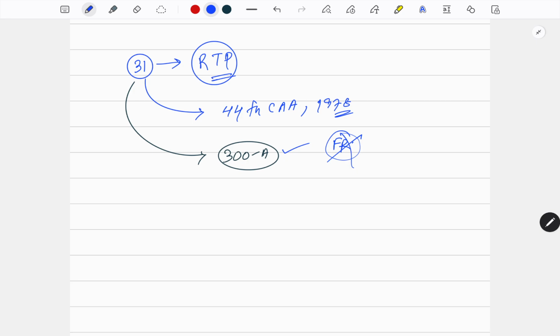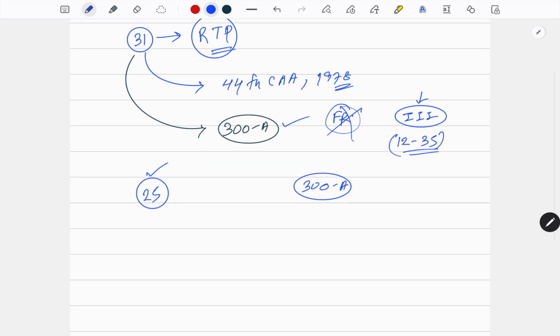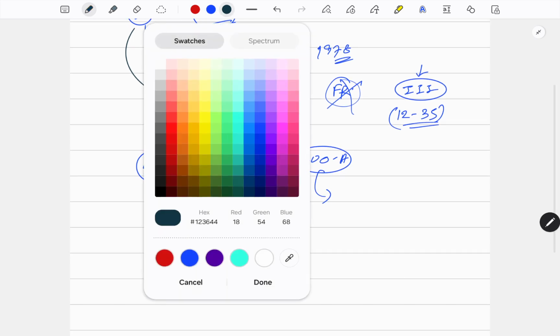Because the condition of being a fundamental right is that it has to be in Part 3 of our Constitution, a very specific position. We know that in our Constitution there are a total of 25 parts. Out of these 25 parts, if any right is given in Part 3, then only can you call it a fundamental right. But 300A is not in Part 3, because in Part 3, Articles 12 to 35 are there.